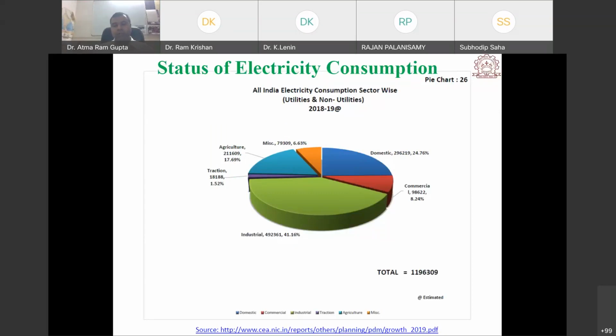Approximately you can remember: industrial sector 41%, domestic sector around 25%, agriculture sector 17 to 18%, and commercial sector around 8%. The rest is miscellaneous load, and 1 to 2% is the traction load. This is the status of electricity consumption in the year 2018-19.